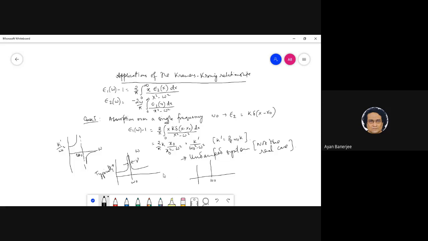Let me say this is your typical absorption profile, right? Whereas what we have assumed is this. This is a delta function.